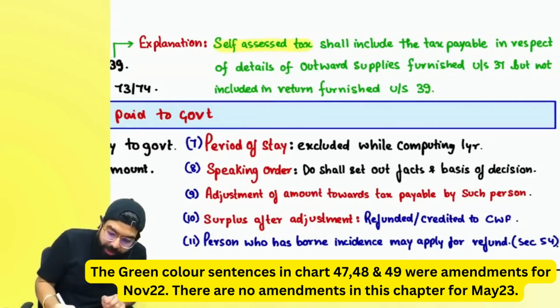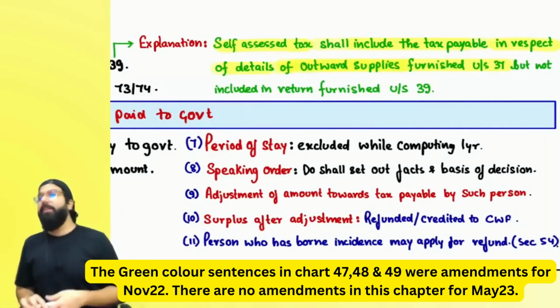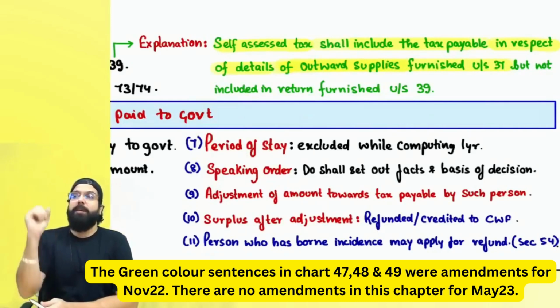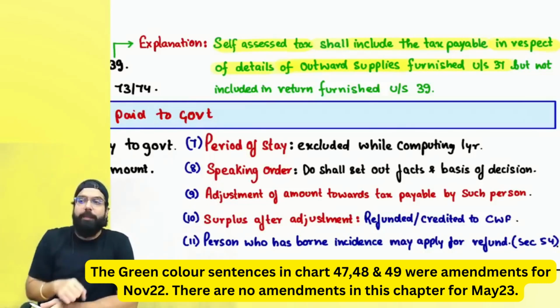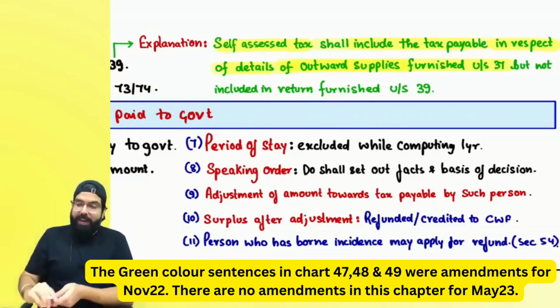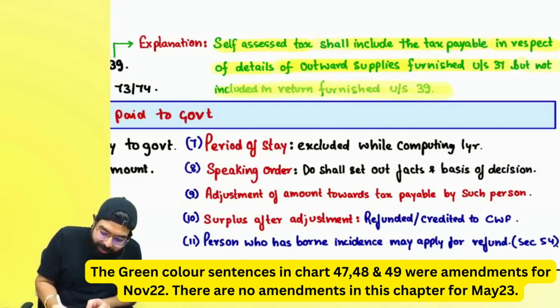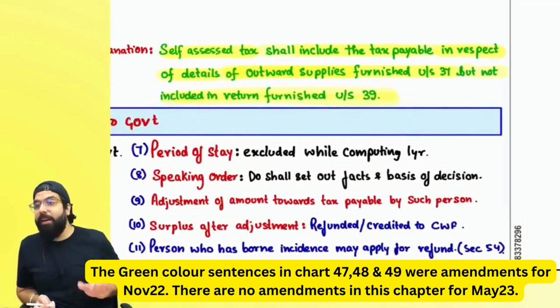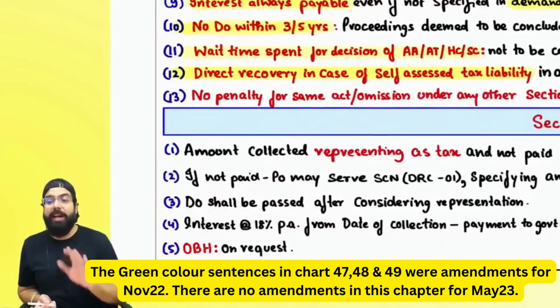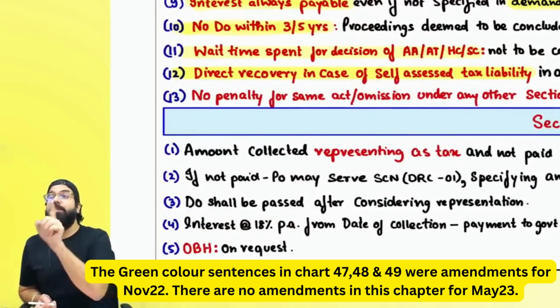Self-assessed tax means what? Self-assessed tax includes the tax payable in respect of details of outward supplies furnished under section number 37. In your section 37 IFF or GSTR 1, you showed that you have done a sale of 1 crore and the tax liability is 18 lakh. But it is not included in the GSTR 3B, the return furnished under section number 39. That means in your GSTR 3B you did not show that 18 lakh rupees, then they are telling that was your self-assessed tax.